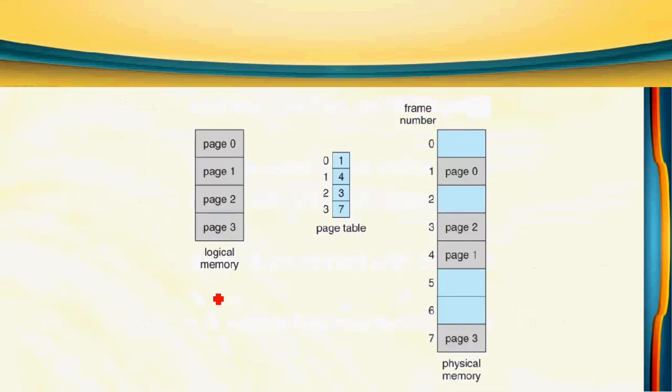This is an example of paging. This is the logical memory of a particular process which is divided into 4 pages. Totally here we have 4 pages, page 0, 1, 2, 3. This is the page table for this particular process. This page table also contains 4 entries, 0, 1, 2, 3. So here in main memory, those pages are there. Page 0 is in frame number 1. Similarly page 1 is in frame number 4, which is given here.